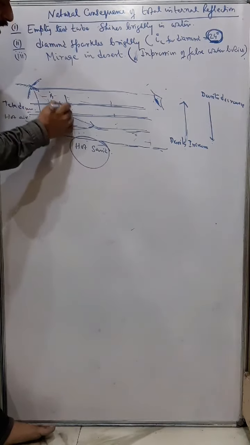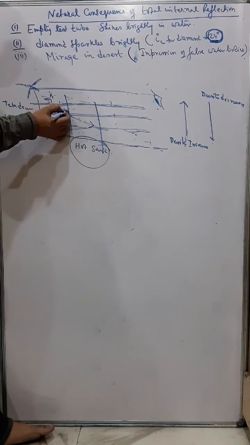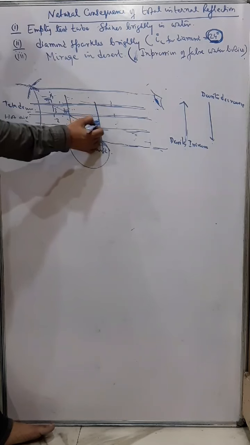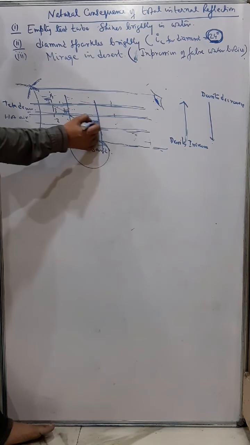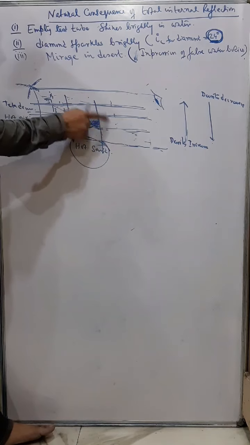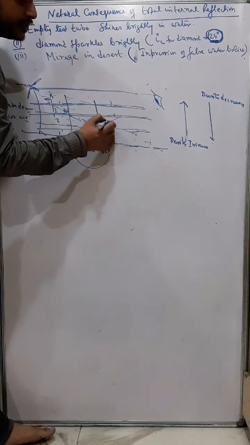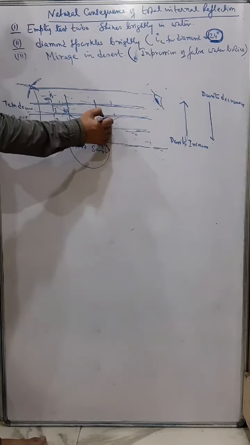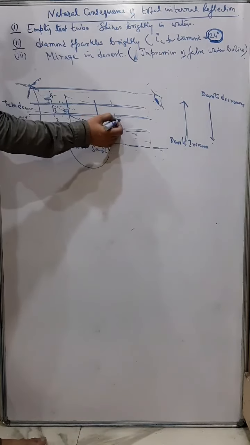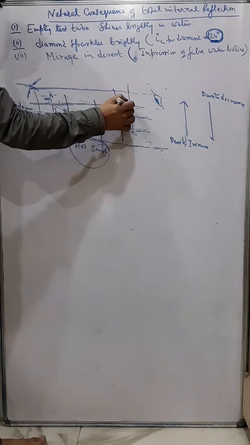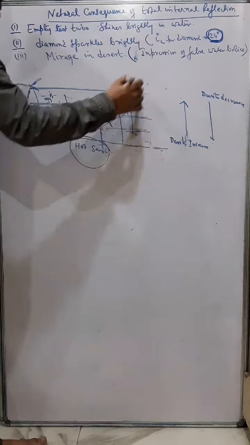Every time, the angle of incidence is increasing. So naturally a time comes when the angle of incidence becomes greater than the critical angle for these two layers. In that case, the ray of light will not refract, it will reflect back. And when it reflects back, it is again going from rarer to denser, so it is bending towards the normal. Again it is bending towards the normal. I have just shown you one ray of light, but you can understand there are infinite rays of light happening in this way, following this curved path.